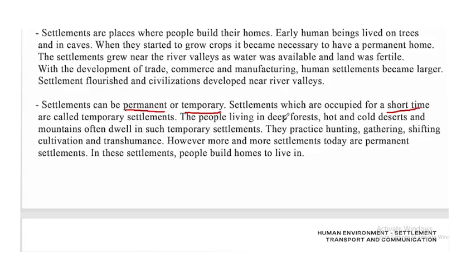The people living in the deep forest, hot and cold deserts, and mountains often dwell in such temporary settlements. They practice hunting, gathering, shifting cultivation, and transhumance. However, more and more settlements today are permanent settlements. In these settlements, people build homes to live in. So that's about temporary and permanent settlements.